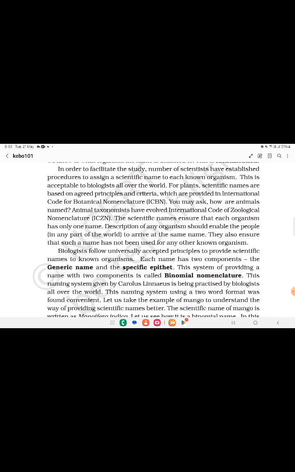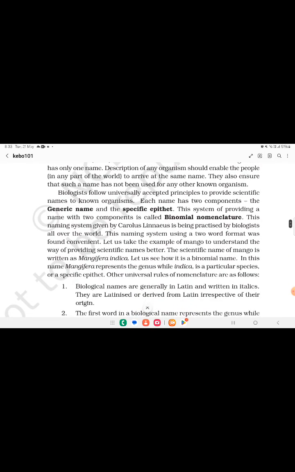Biologists follow universally accepted principles to provide scientific names to known organisms. Each name has two components, the generic name and the specific epithet. The system of providing a name with two components is called binomial nomenclature. This naming system given by Carl Linnaeus is being practiced by biologists all over the world. This naming system using a two-word format was found convenient.